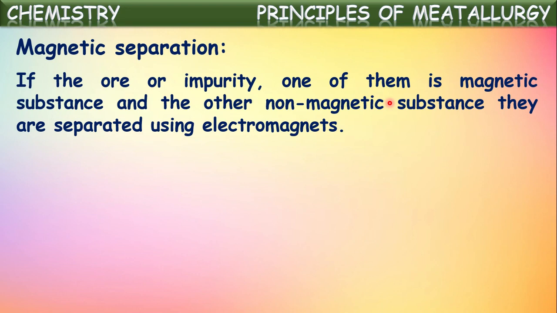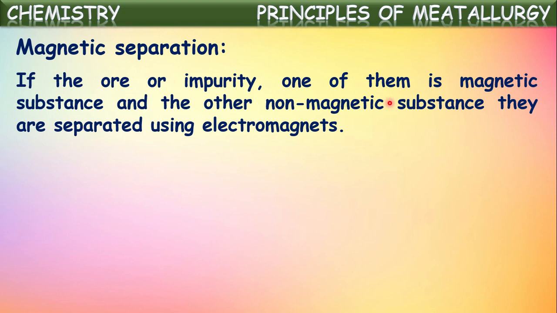See, if the ore or impurity, one of them is a magnetic substance and the other one is a non-magnetic substance, then they can be separated by using electromagnets, because they won't be in small quantity. These ores and impurities are in larger quantity, which is why, to separate them conveniently, they generally use electromagnets.